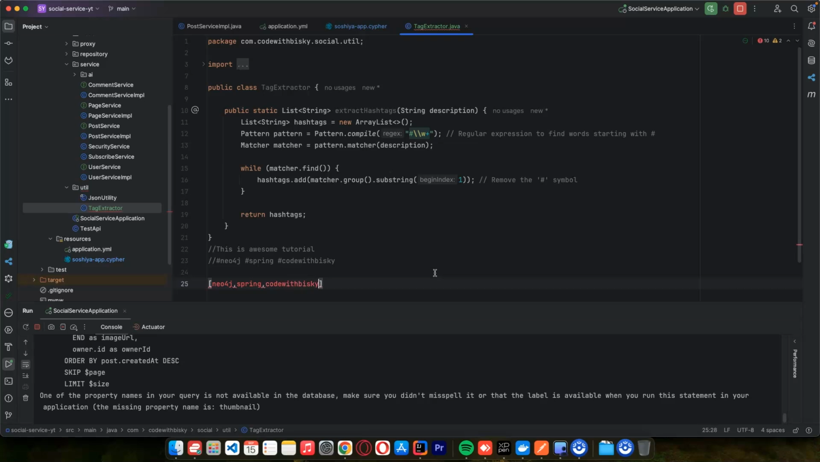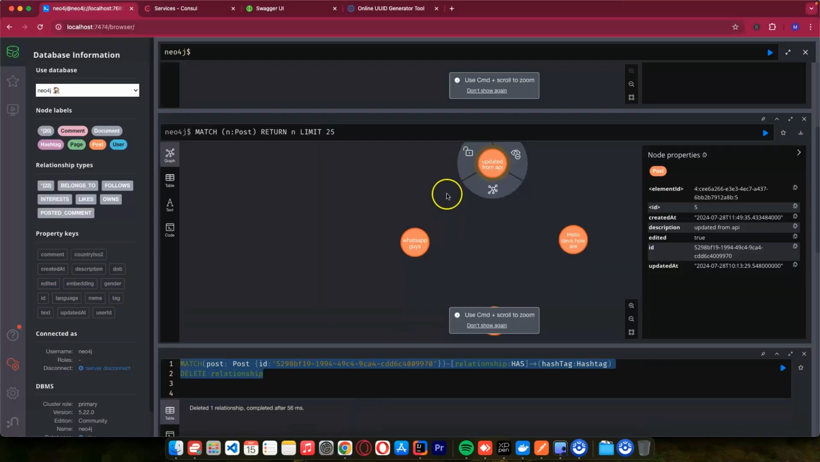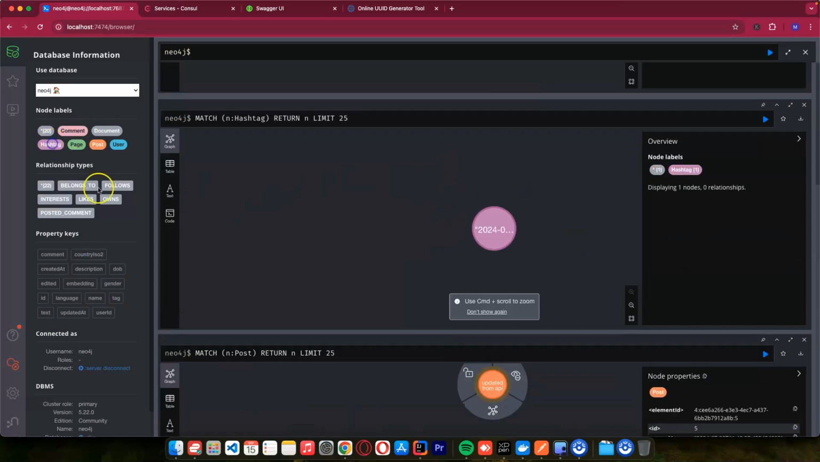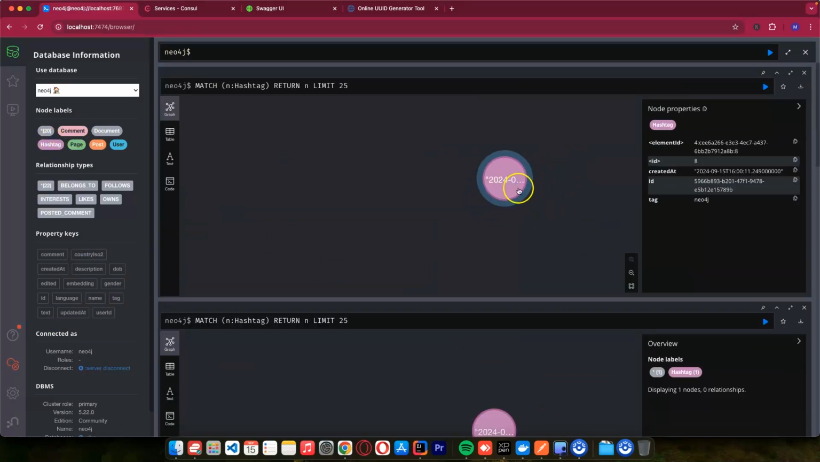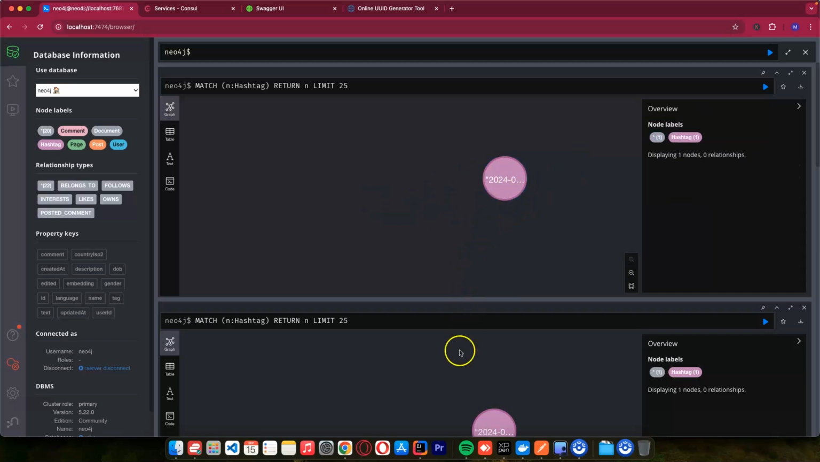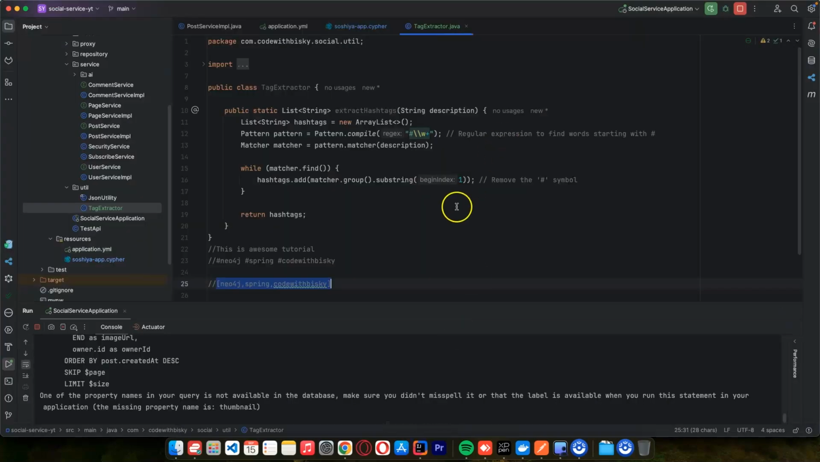If we got these words, we try to look if they exist here. If the hashtag does not exist, we need to create a new hashtag node. If it exists, we then get that hashtag and create a relationship. This is what we want to achieve here. So this is the text extraction.